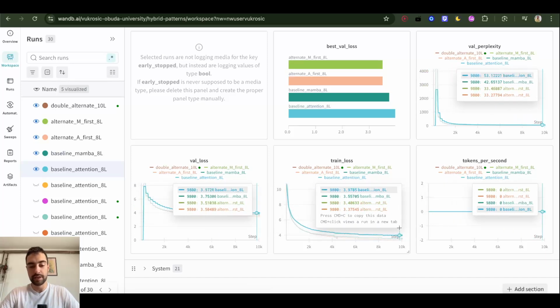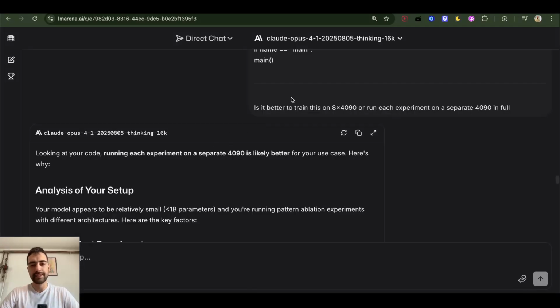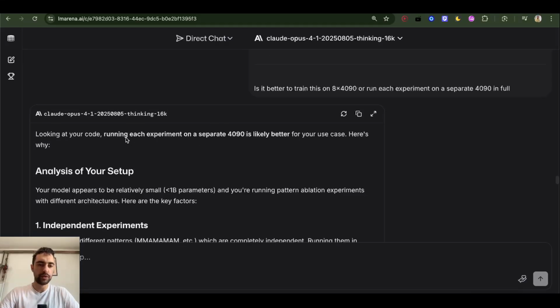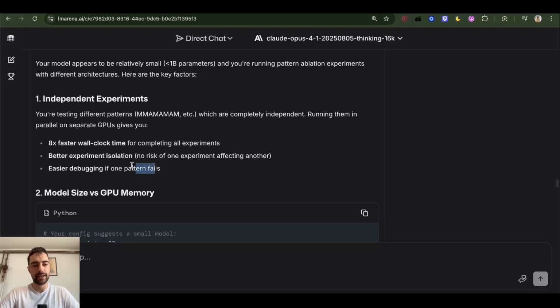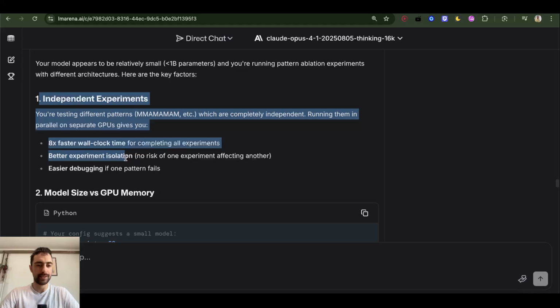So maybe we need to discover that. And then I asked if it's better to split experiments on 8x 4090 or run 8 independent experiments, one on each GPU, or use 8 for every experiment and then go sequentially. And Opus says, looking at your code, running each experiment on a separate 4090 is likely better for your case. Here's why. Yeah, it's easier debugging because I have just 4 separate scripts and independent experiments and setup.